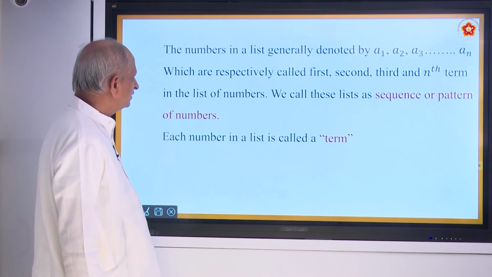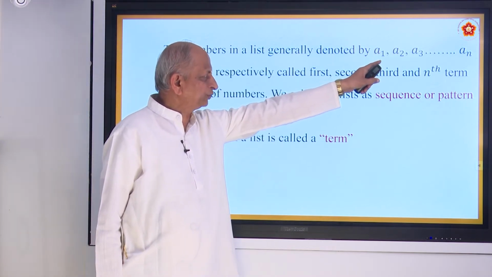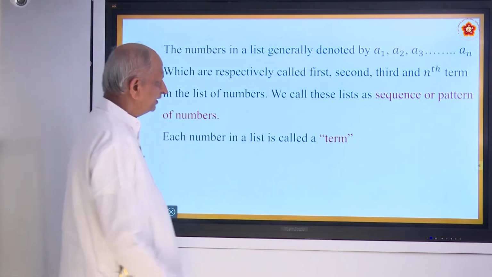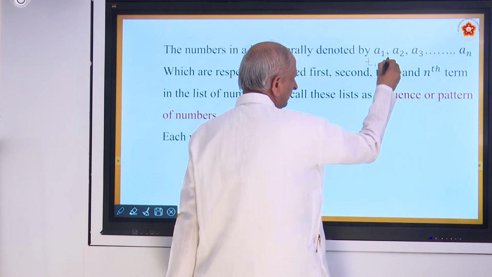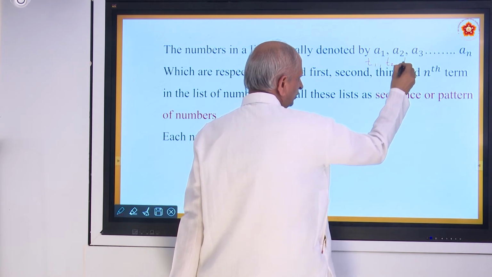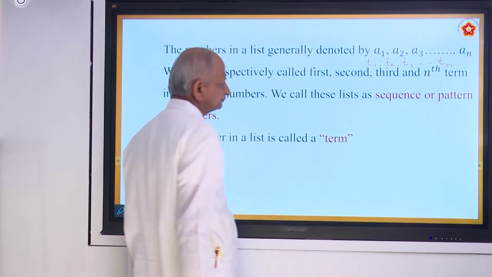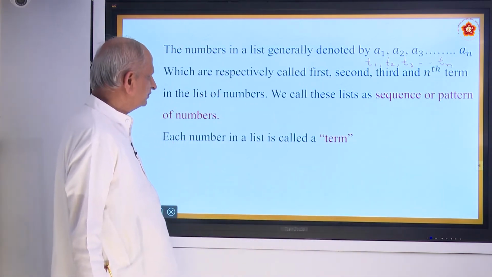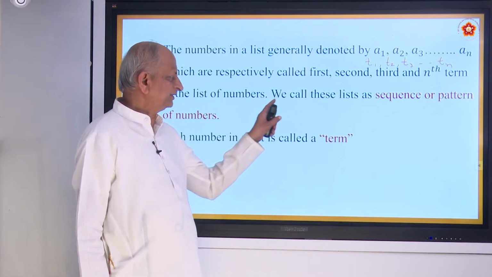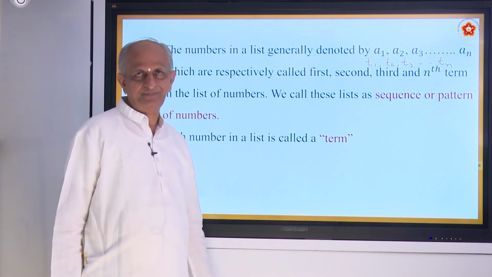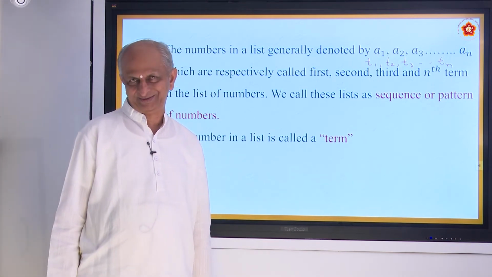The numbers in a list are generally denoted by A1, A2, A3 up to An. You can call it T1 also, term number 1, 2, 3, like that up to Tn, where Tn is called the nth term. We call this list a sequence or pattern of numbers.